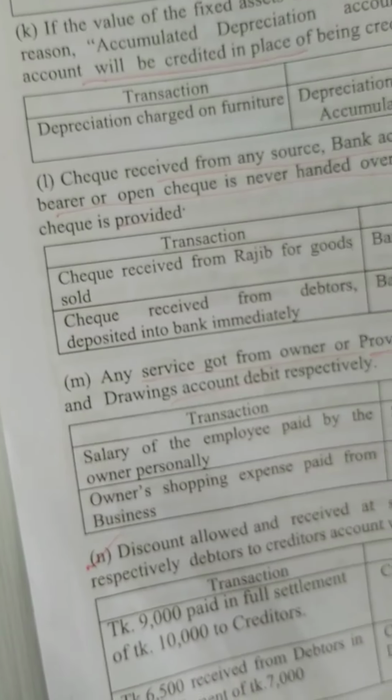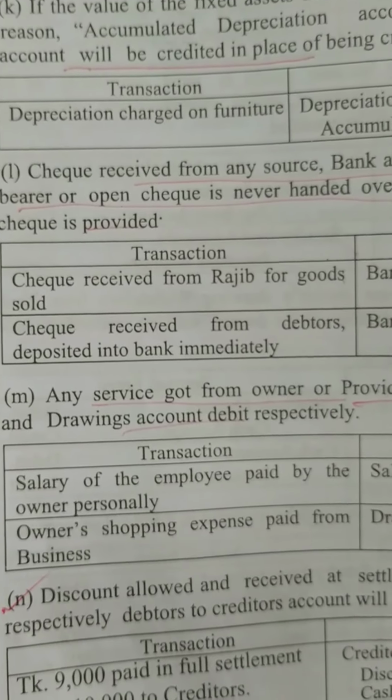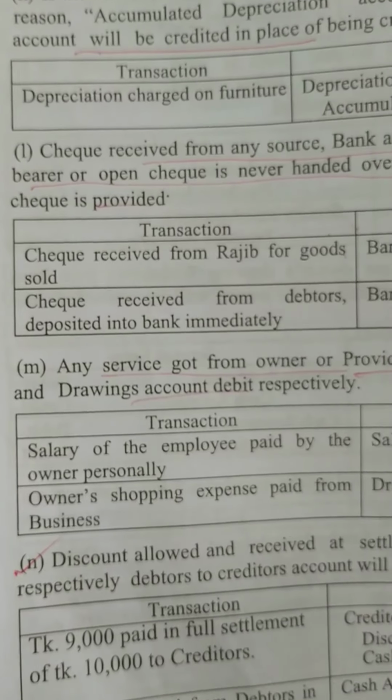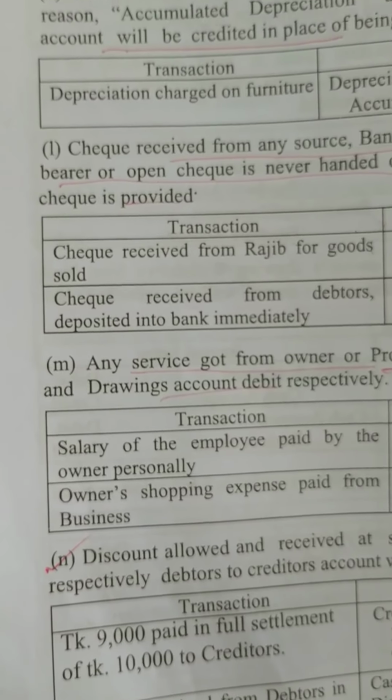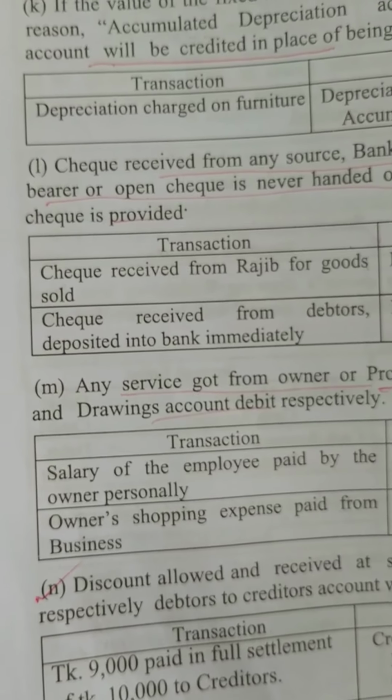Now, if you get a check by selling goods, then sales will be credit. If you get any check from the debtors, then debtors account will be credit. That is the credit part. But if you get a check, bank account will be debit. And if you give a check, bank account will be credit.